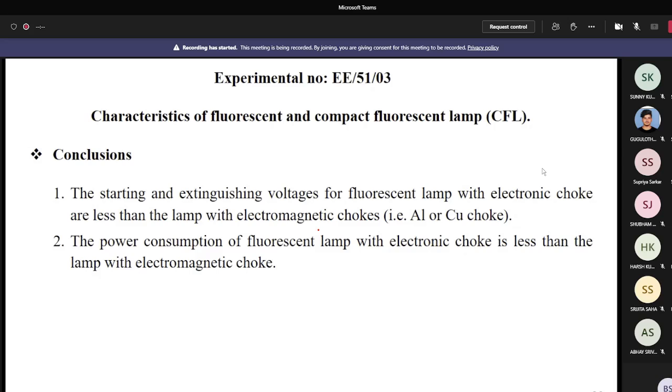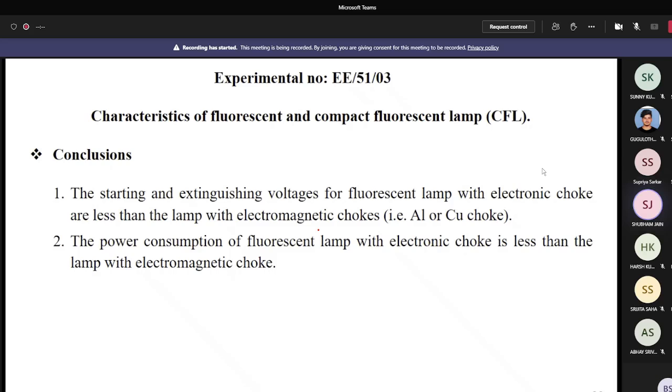Okay, is it clear to everybody? Yes, sir. So now I am closing. Sir, is there any specific reason for the difference in the reading of starting and extinguishing voltage?